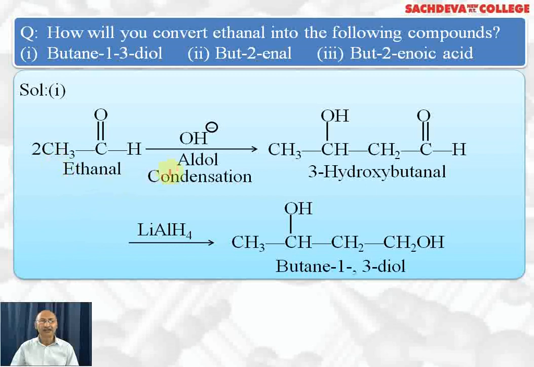2 moles of ethanol in the presence of OH ion result in the formation of 3-hydroxybutanal. Now you want butane-1,3-diol. It means the aldehyde group should be reduced to alcohol, which can be done with lithium aluminum hydride, which changes aldehyde groups to alcohol. We get butane-1,3-diol.